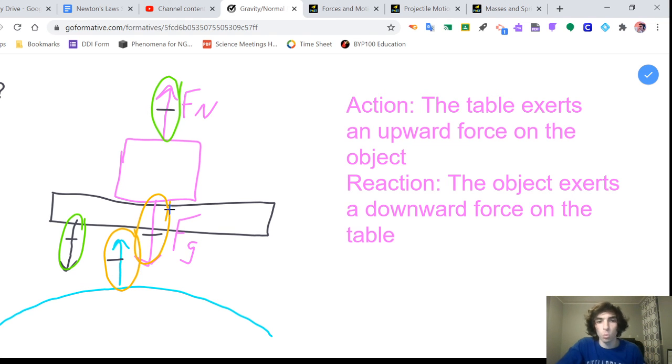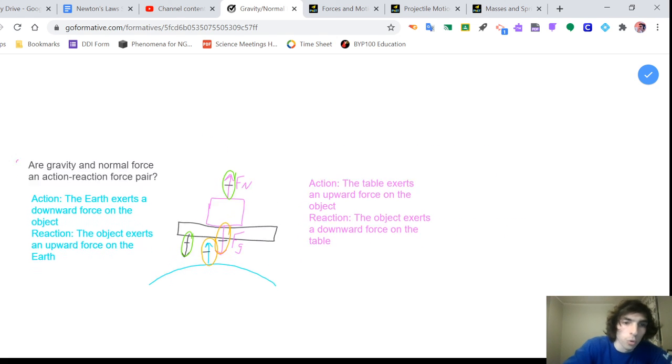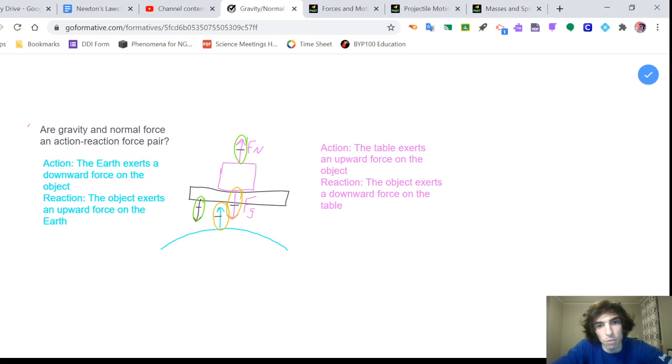Right? Gravity and normal force aren't two objects doing things to each other. That's multiple objects doing equal and opposite things to the same object. It's a very different sort of relationship between the Earth and the table than it is between the object and the table, or the object and the Earth in these free body diagrams. So that all is why gravity and normal force are not an action-reaction force pair.